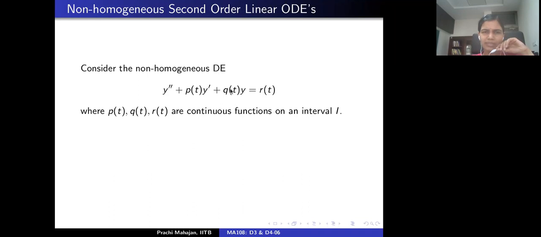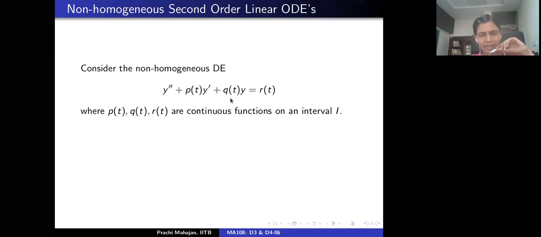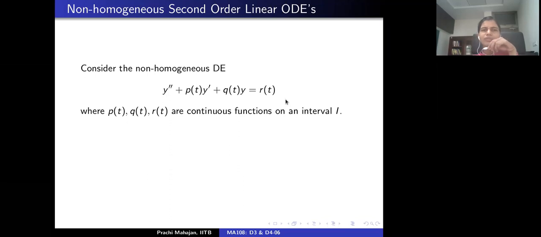Over here, we still assume P, Q, and R to be continuous on the interval I, and we stick to the general setting of a second order linear but non-homogeneous differential equation, where the coefficients are assumed to be continuous on a certain interval I. So the goal now is to find solutions of this non-homogeneous differential equation.